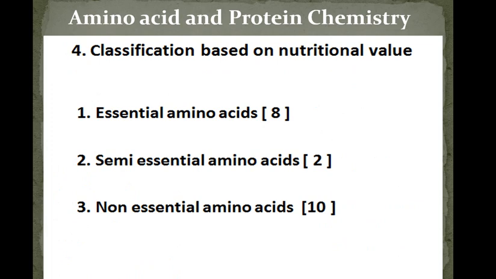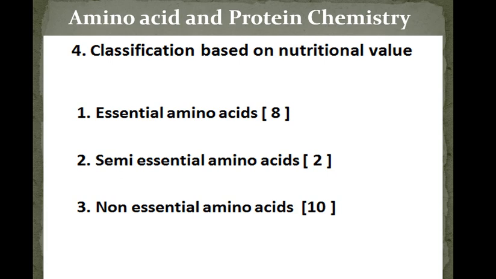Then there is another classification of amino acids based on nutritional value. Based on nutritional value, amino acids are classified into three types: essential amino acid, semi-essential amino acid and non-essential amino acid. Essential amino acids are the amino acids which cannot be synthesized in our body, so we need to take these amino acids through the diet. These amino acids should be supplied in the diet, otherwise our body cannot synthesize them. Out of the 28 amino acids, 8 are essential amino acids.